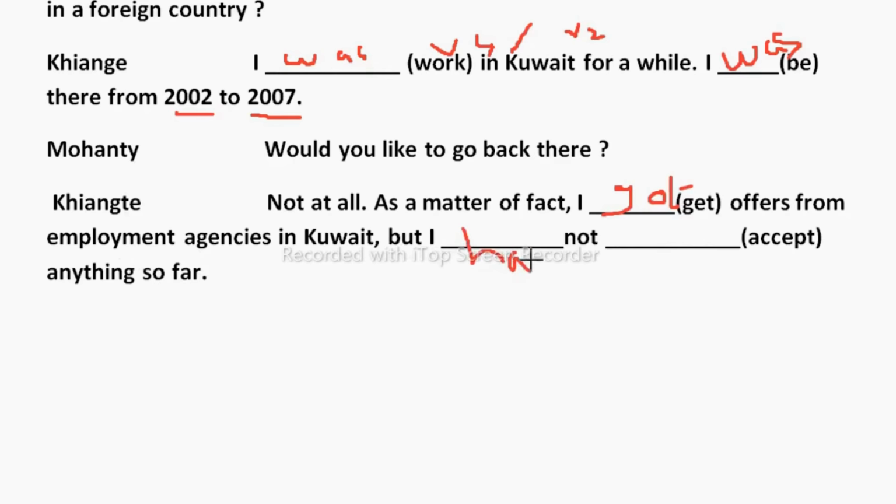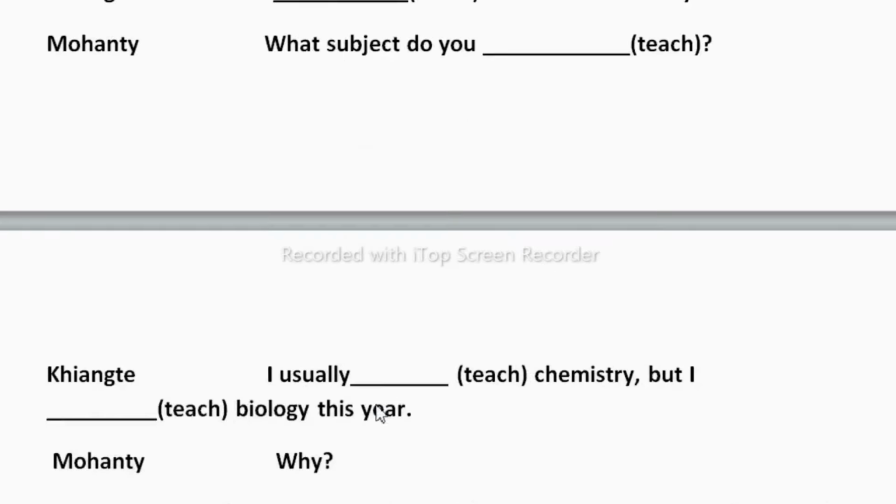You can write I have not accepted anything so far. Because "so far" is there, that's why we need to take have plus V3, present perfect. So students, this is all about the exercises of verbs and tenses.